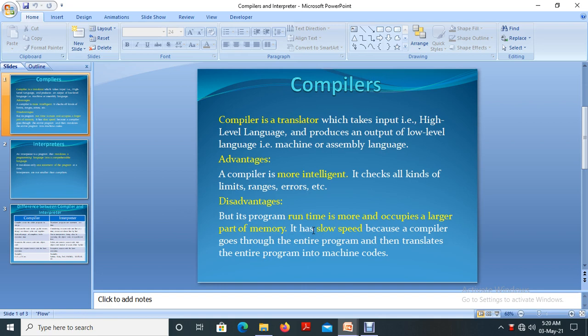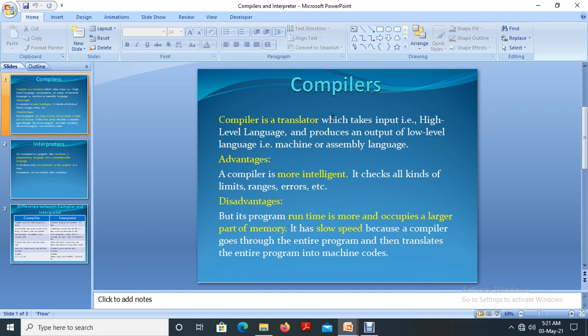Before discussing compilers and interpreters, I just want to remind you of the discussion in the last Google Meet class. I told you that by studying the programming language, we are going to interact with the machines with the help of intermediates. Those intermediates are compilers or interpreters. We communicate with the compilers, and the compilers then convert the communication to machine language, and then machine language will interact with the machines. So that is the role of compilers and interpreters.